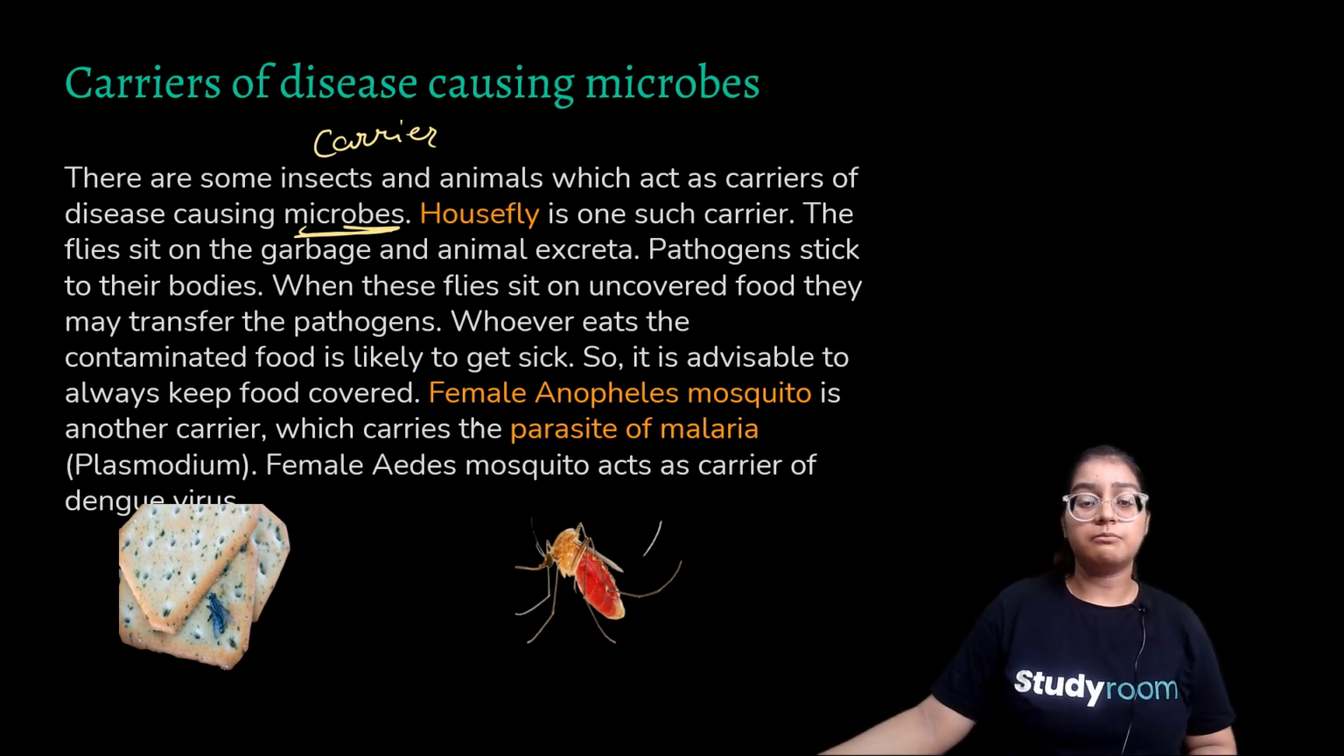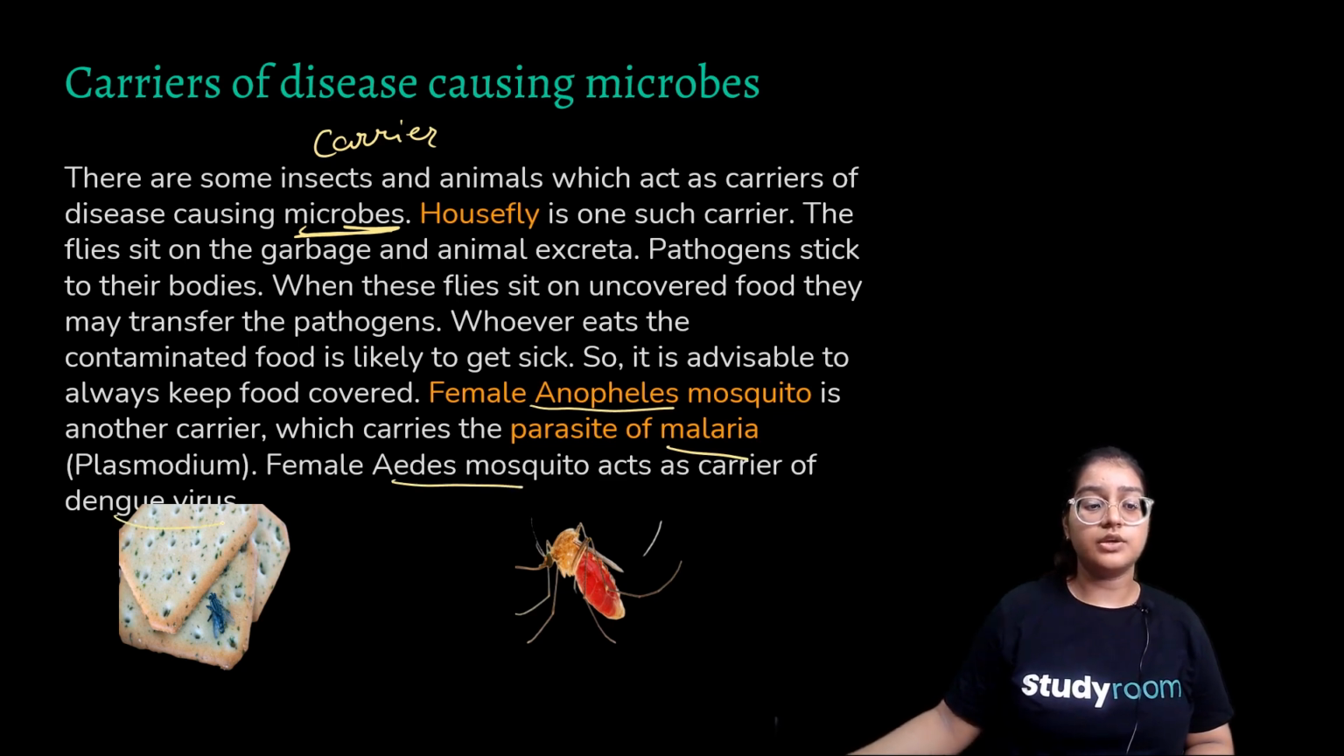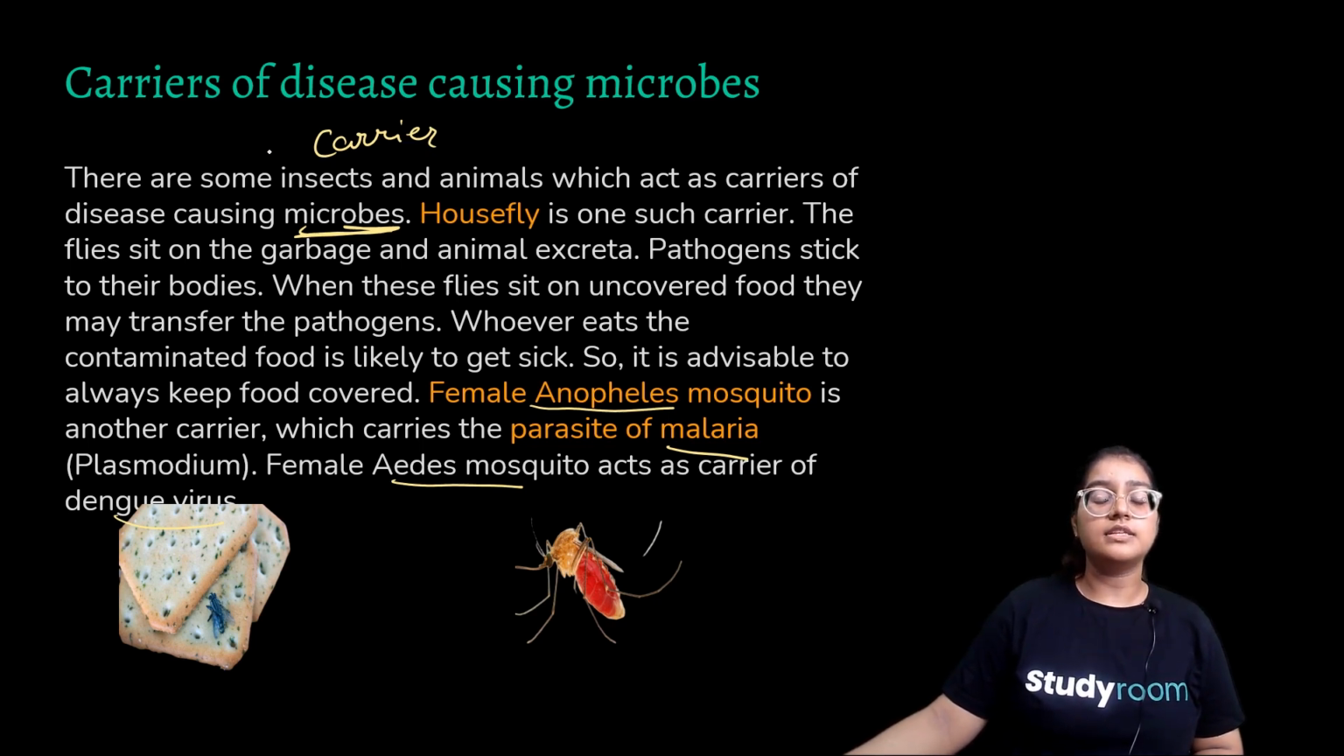For example, there are two important carriers you need to learn. The female anopheles mosquito is another carrier, which carries the parasite of malaria. So the anopheles mosquito causes malaria, and the Aedes mosquito causes dengue fever. So disease causing microbes are carried with the help of carriers.